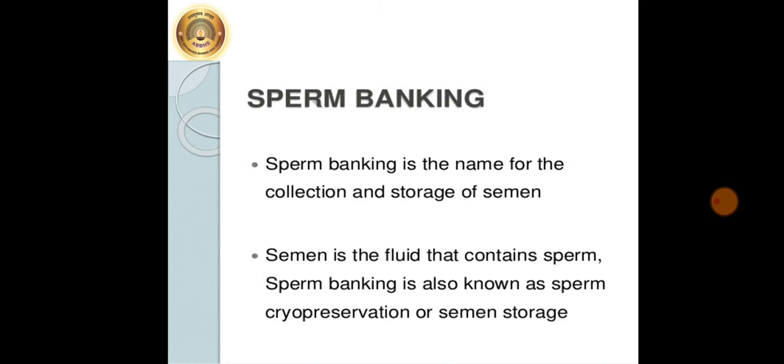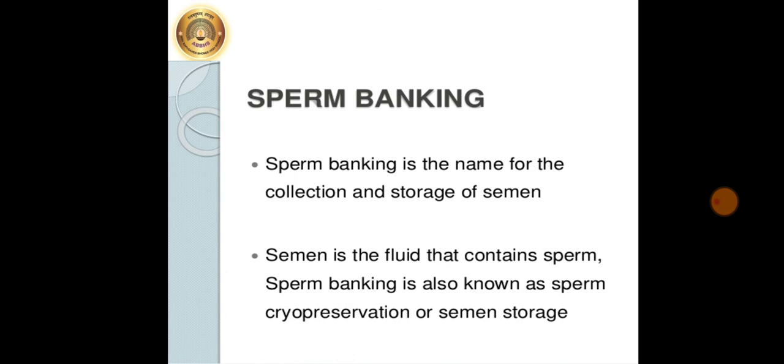Now next technique is known as sperm banking or semen bank. There are various problems in sperm production in case of many men. So as to have the children in case of such couples, new concept of sperm bank has been introduced. So sperm banking is the name for the collection and storage of semen.